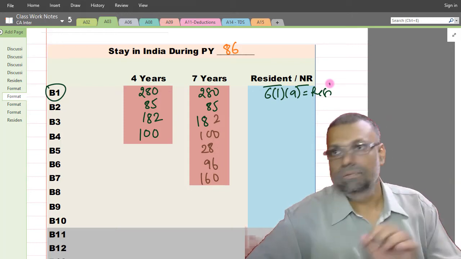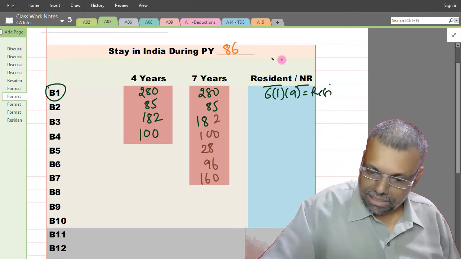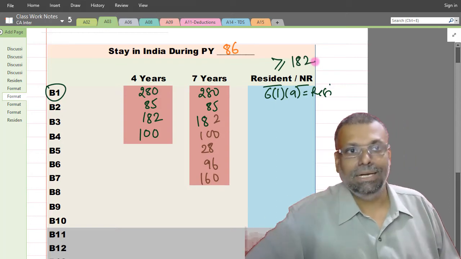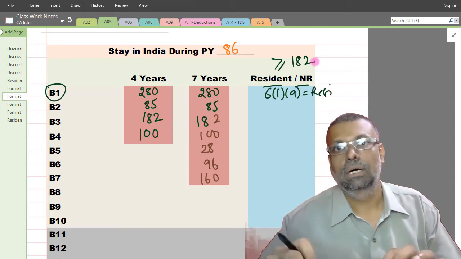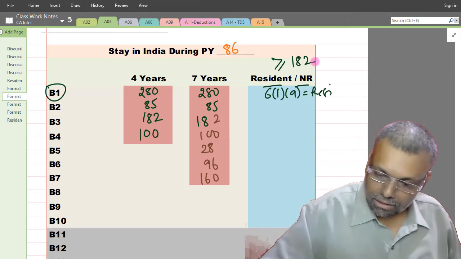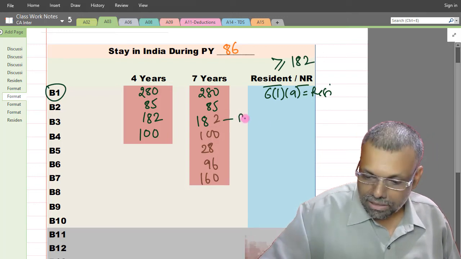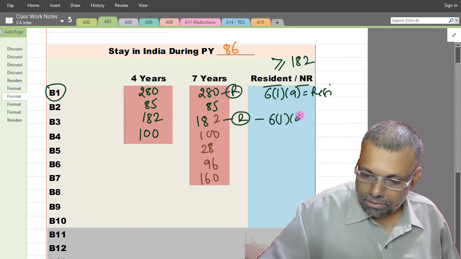The shortcut way of coming to the conclusion here is that if your number of days of stay is greater than or equal to 182 in that particular year, you can straight away say that under the 6.1a condition, you are a resident person. Finish. That's all you want to check. Okay. So the third year will also be resident. This year will also be resident. This will also be 6.1a only.